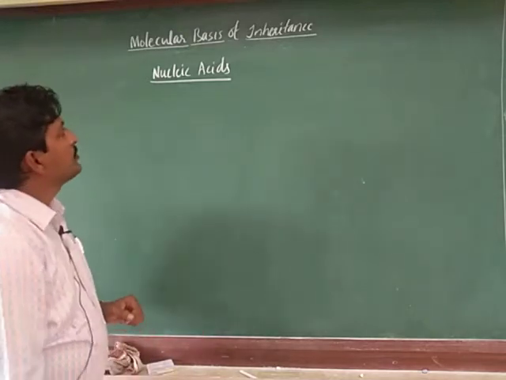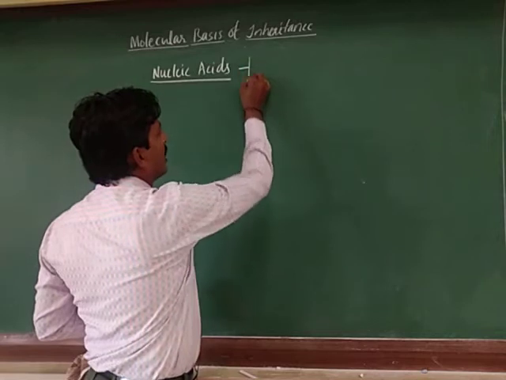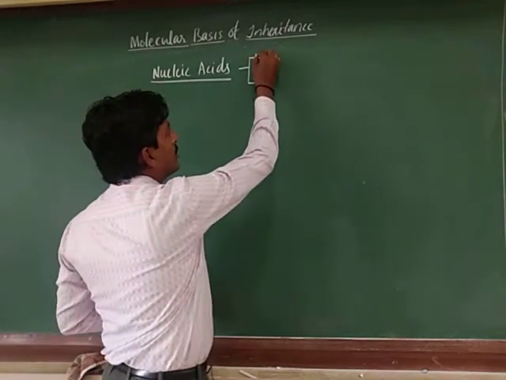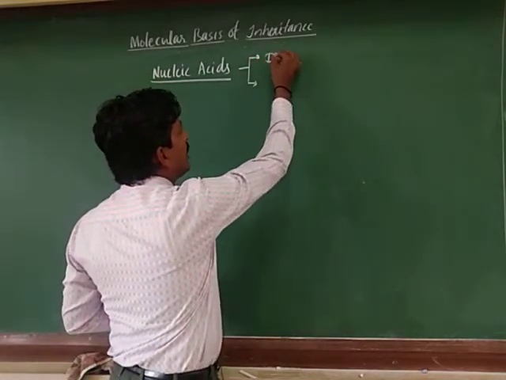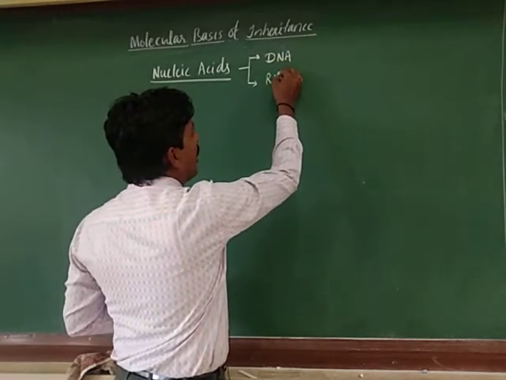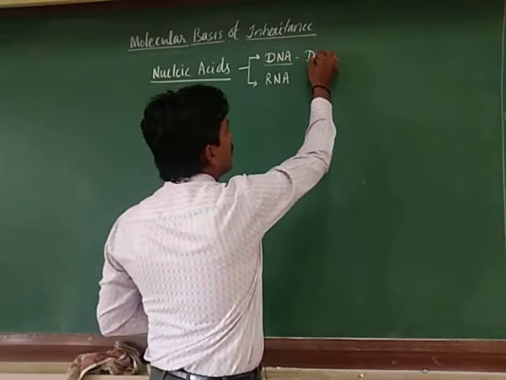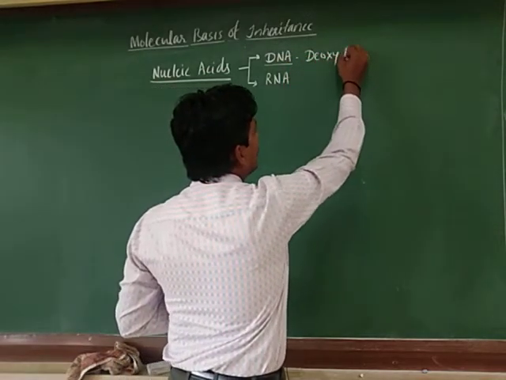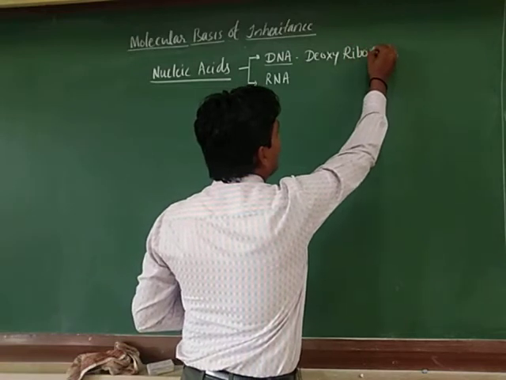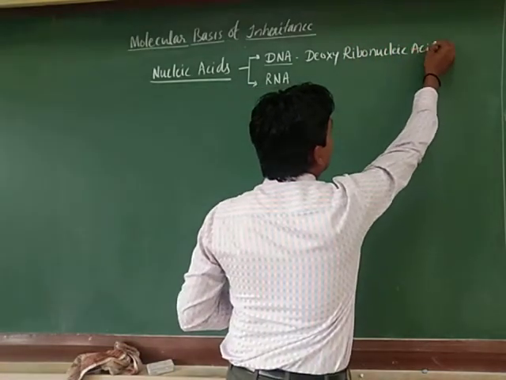See, nucleic acids are basically of two types. So that is DNA and RNA. DNA means deoxyribonucleic acid.